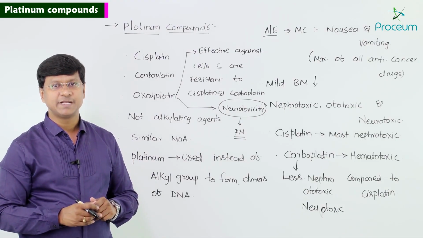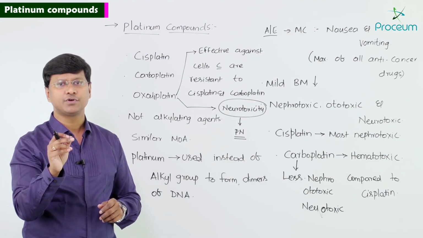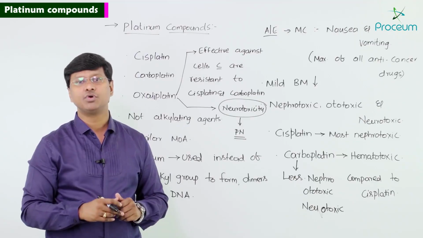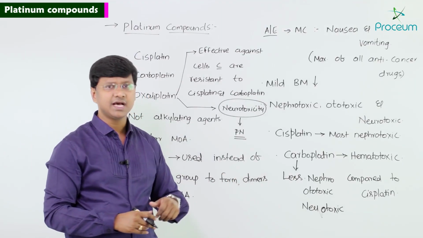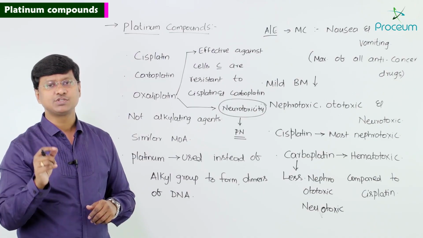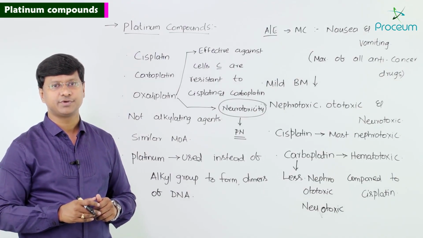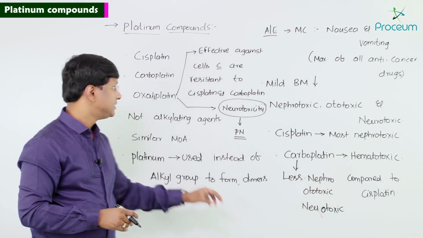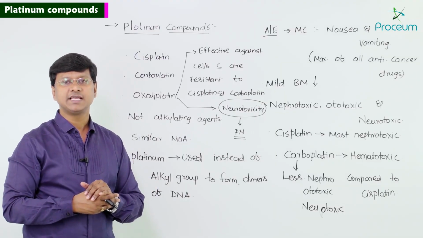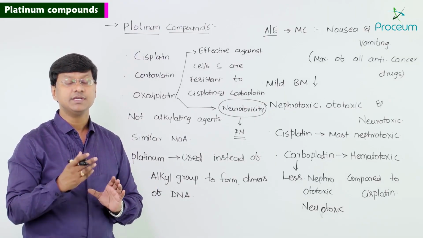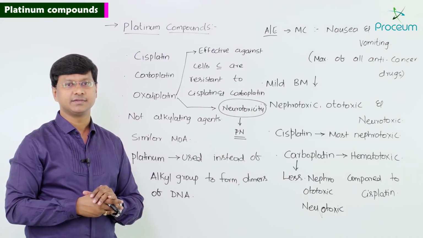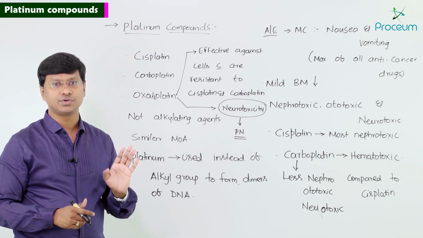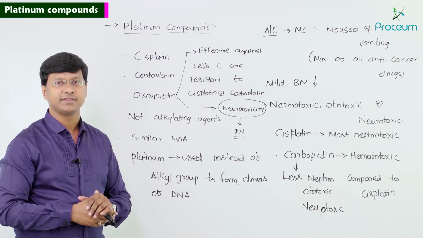You take the cisplatin. Cisplatin is the drug which is most nephrotoxic, whereas carboplatin is most hematotoxic, that is, a bone marrow suppressant. Carboplatin has less nephrotoxicity, ototoxicity and neurotoxicity potential compared to cisplatin. Next, oxaliplatin is effective against cells showing resistance to cisplatin or carboplatin. Its dose limiting toxicity is neurotoxicity, which is nothing but peripheral neuropathy.